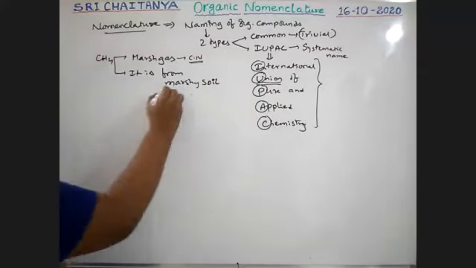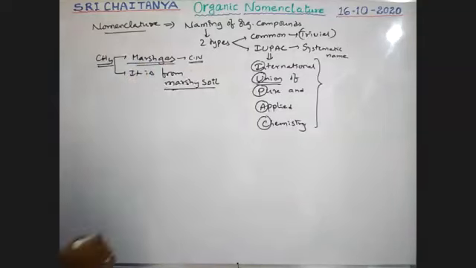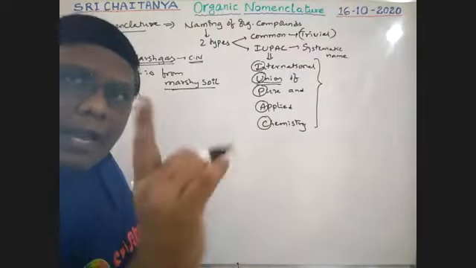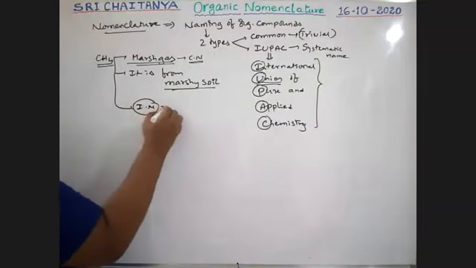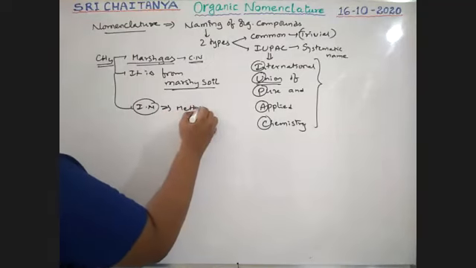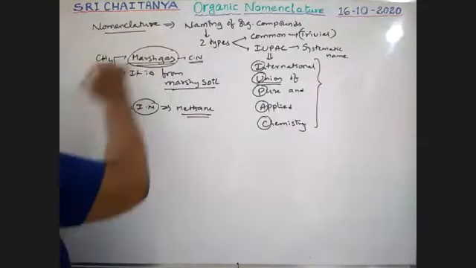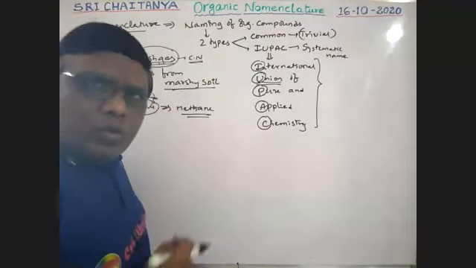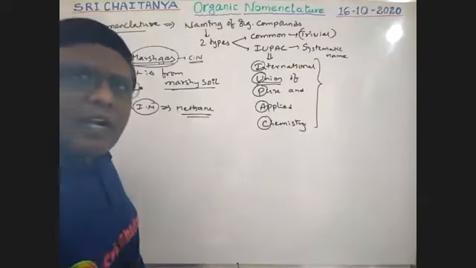From marshy soil, this gas is released, boys. That's why that gas is called marsh gas. As per IUPAC nomenclature, it is called methane. Methane is the IUPAC name and marsh gas is the common name. So the name is derived from its source, marshy soil.